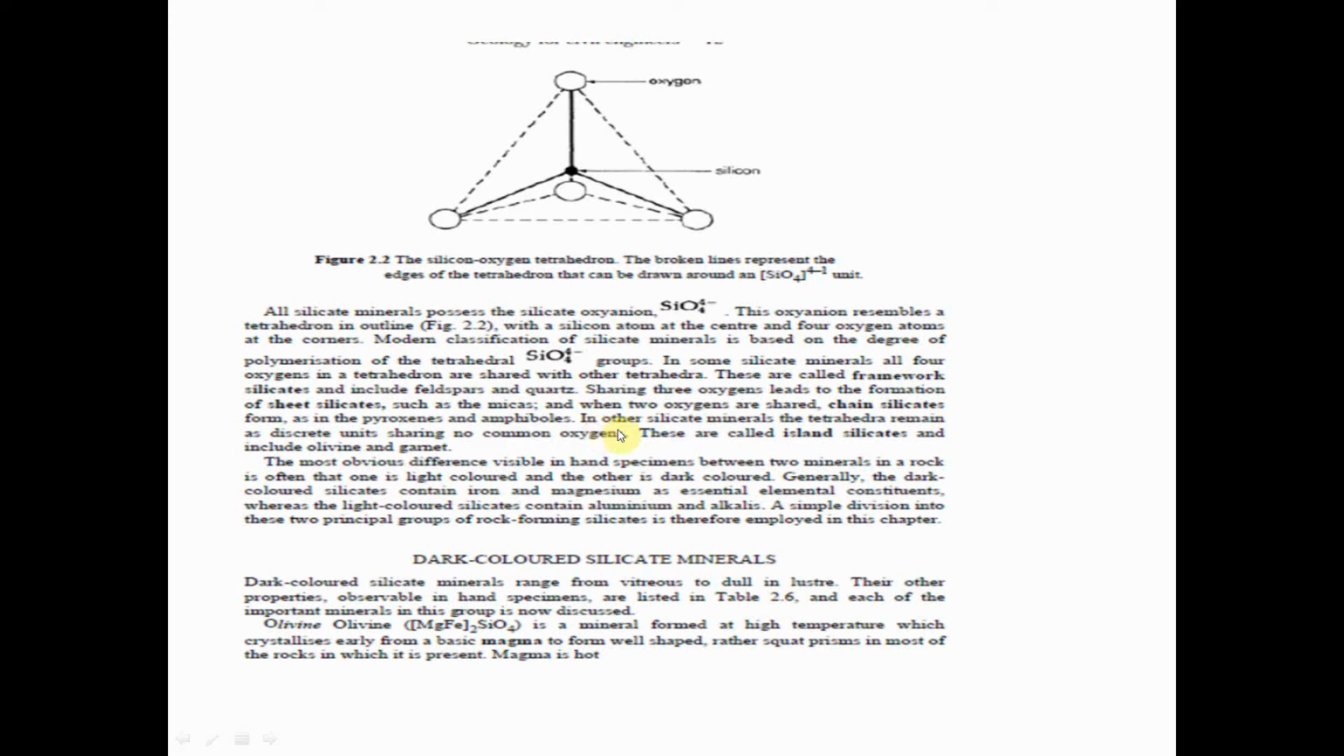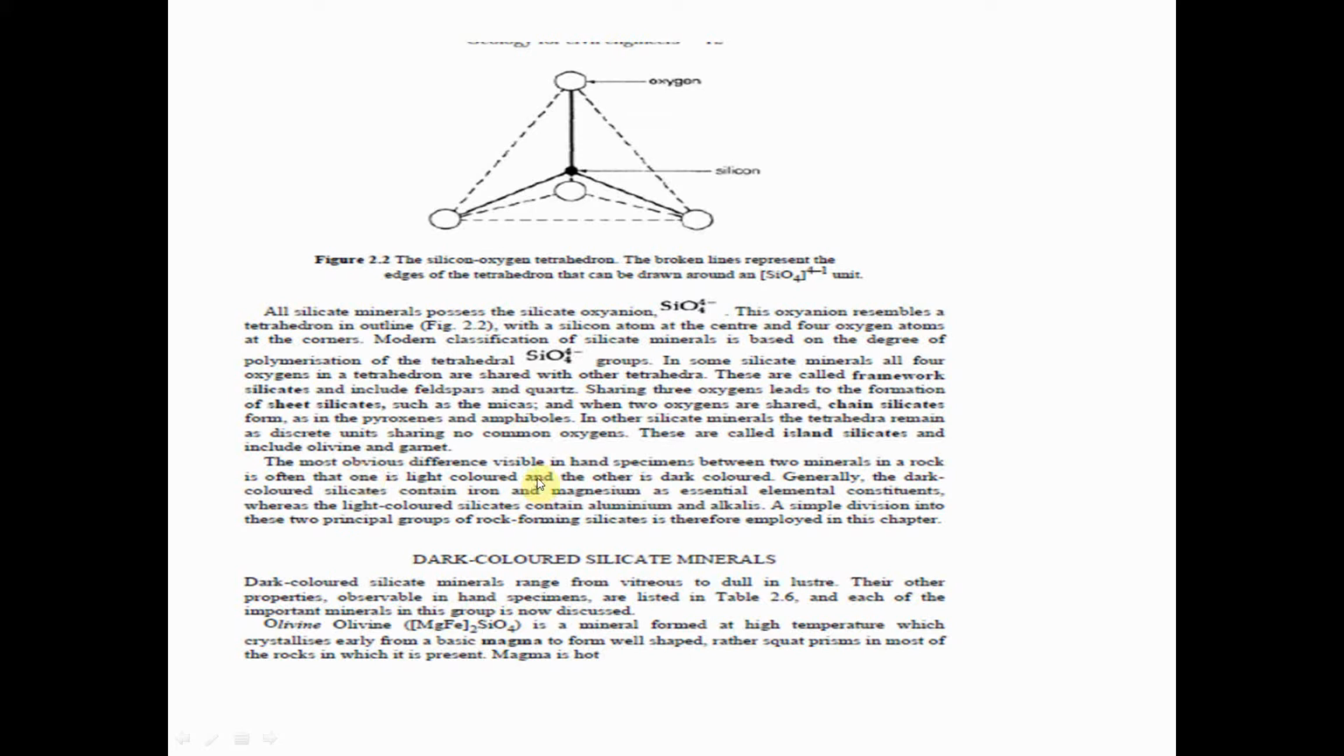In other silicate minerals, the tetrahedra remain as discrete units sharing no common oxygen. These are called island silicates and include olivine and garnet.